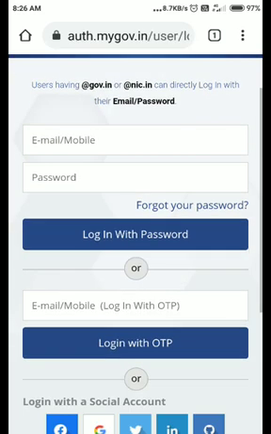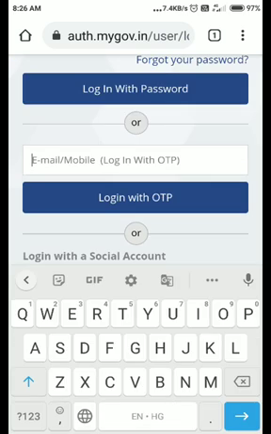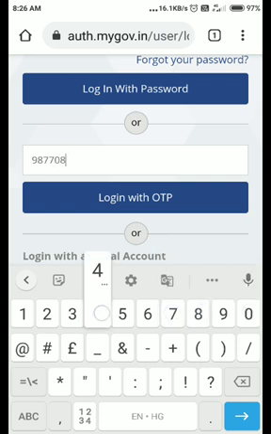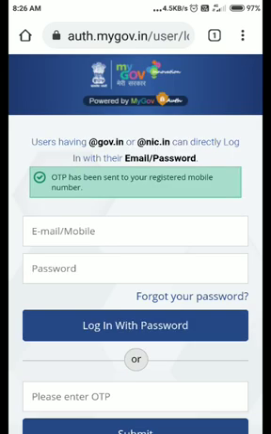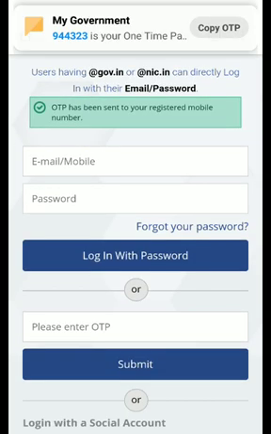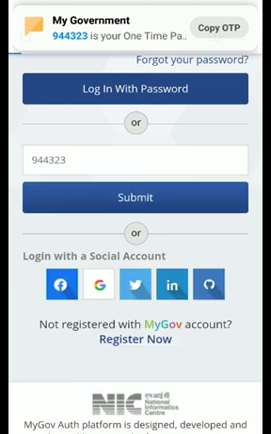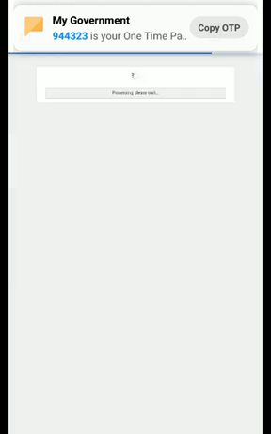And now again I'm just following a method which is supposed to be done with the help of an OTP. Now I'm just going to click on the login with OTP option. Hopefully I just received an OTP here. Now I'm just going to enter the OTP here and click on the submit option.